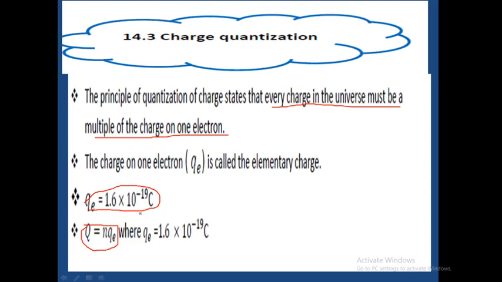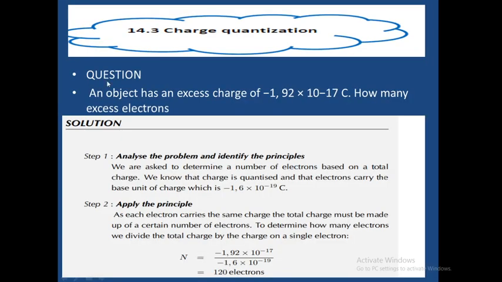Let's quickly go and look at the application of quantization of charges. First question on the application of quantization of charges. It says an object has an excess charge of negative 1.92 times 10 to the power of negative 17 coulombs. How many excess electrons are there?